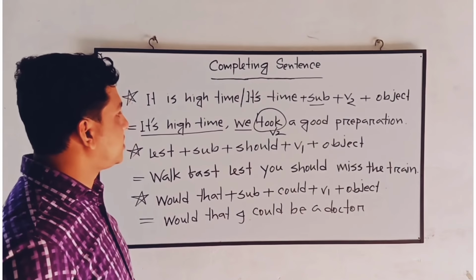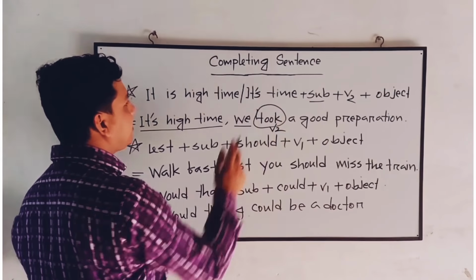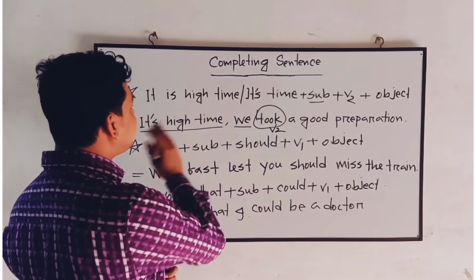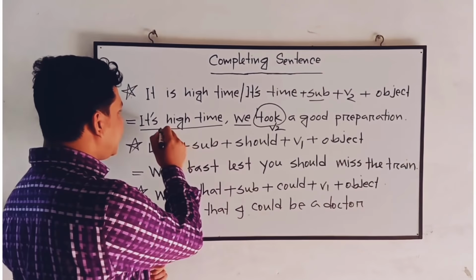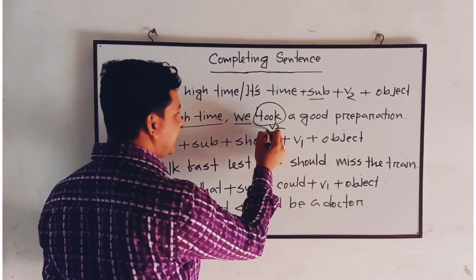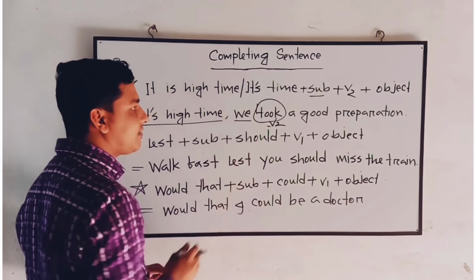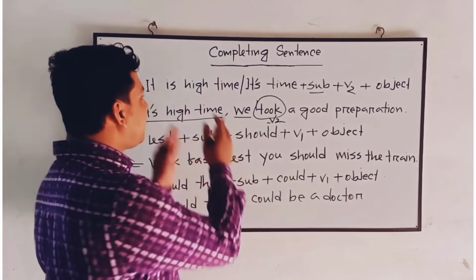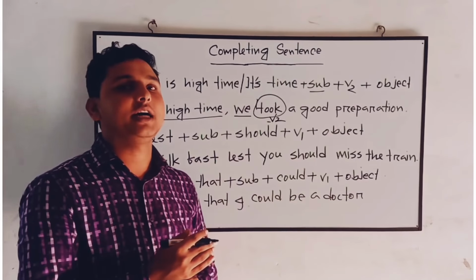Now we'll talk about some common rules. Here you see, it is high time or it's time. When a sentence is started with this clause, it's time or it's high time, the next verb will be in the past form. See the example, it's high time we took a good preparation. Here this is the next verb after this clause, it's high time. That's why we have put this verb in the past form. So whenever you find a sentence using it's high time or it's time, in that case you will put the next verb in the past form.